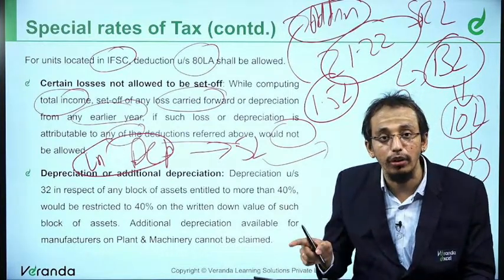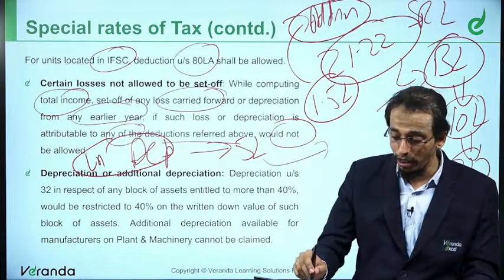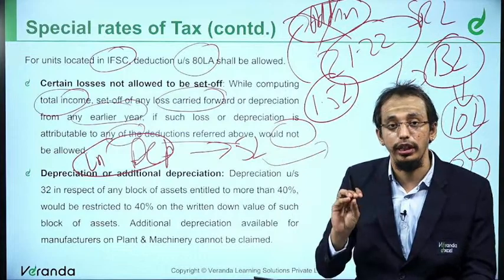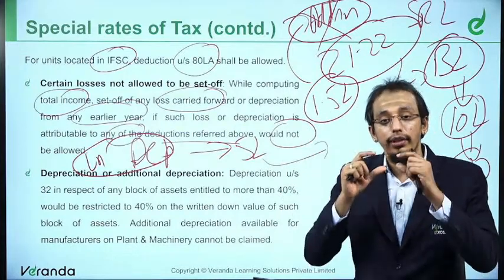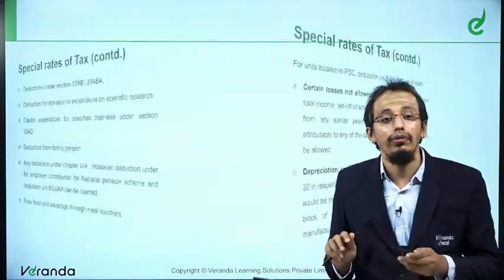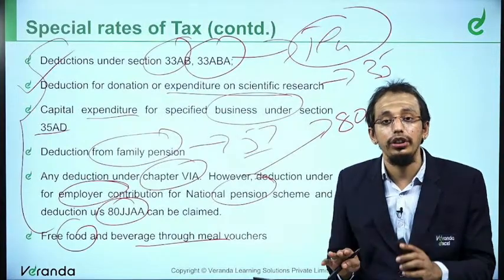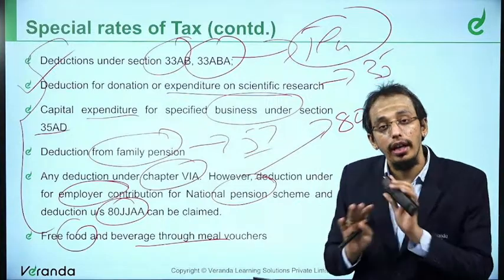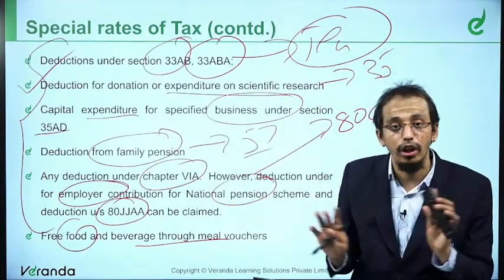Current year additional depreciation is not allowed. This 1.5 lakhs also cannot be claimed. In the future, I cannot set off these losses. That is, if there is a loss on account of these deductions, once you come to the new regime, those losses cannot be carried forward.